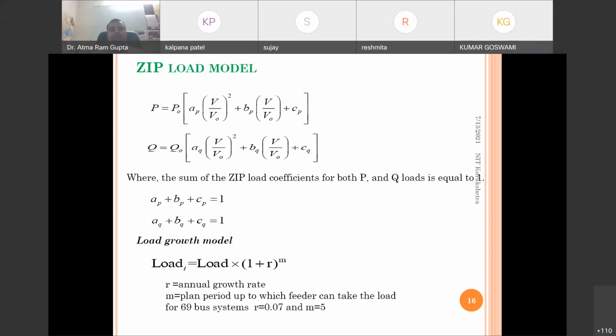Say for a 5 year plan, we want to analyze what the loading conditions will be after 5 years, and as per the load, what the voltage profile of the network and the losses will be. So this formula can be used: load into (1 plus r) to the power m, where r is the rate of annual growth in percentage that we have to give, and m is the year for planning.